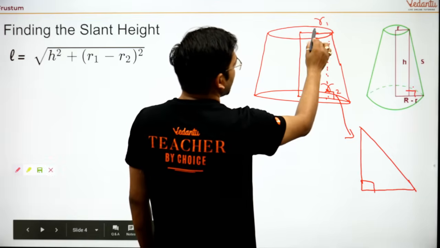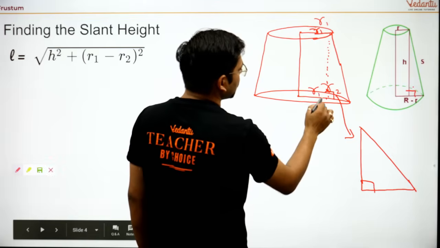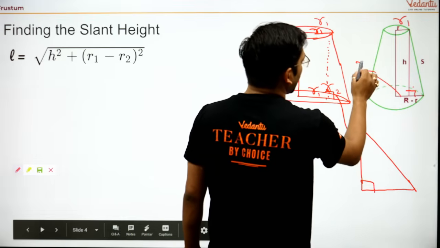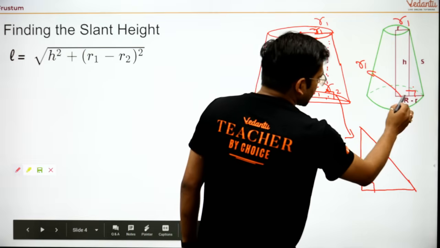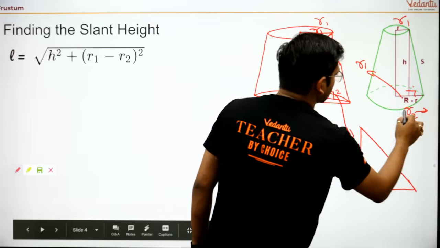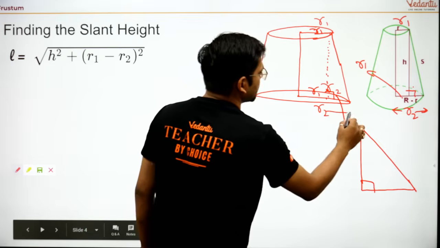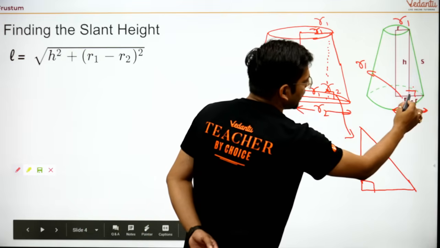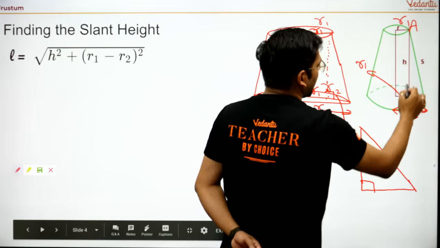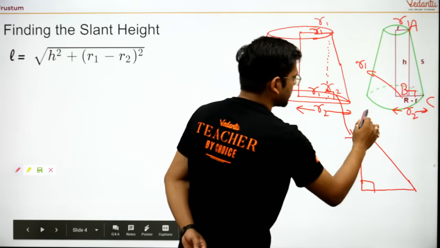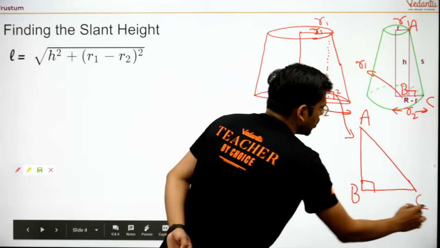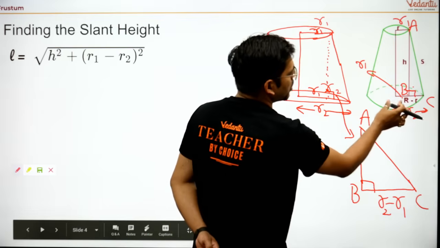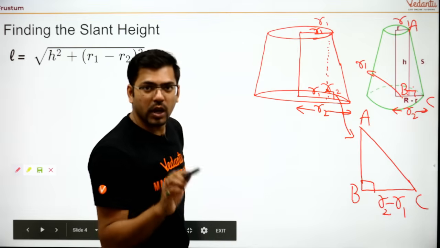Now, if this is R1, then this part will also be R1. If this is R1 and this whole is R2, then for the remaining portion, I am naming the triangle A, B and C. So this is R2 minus R1. Complete R2, and subtracting R1 from it. Are you all able to get it? Just reply.